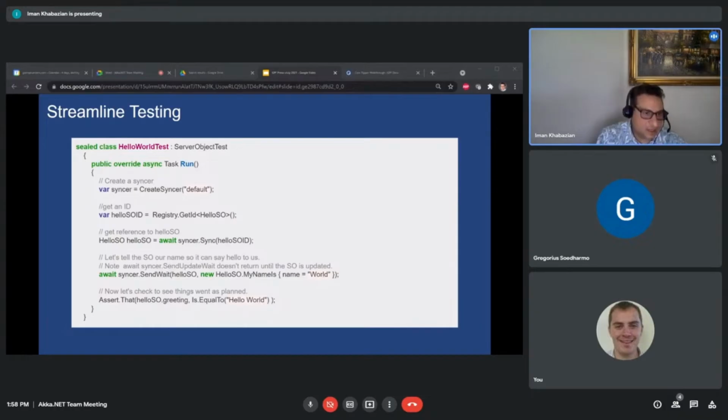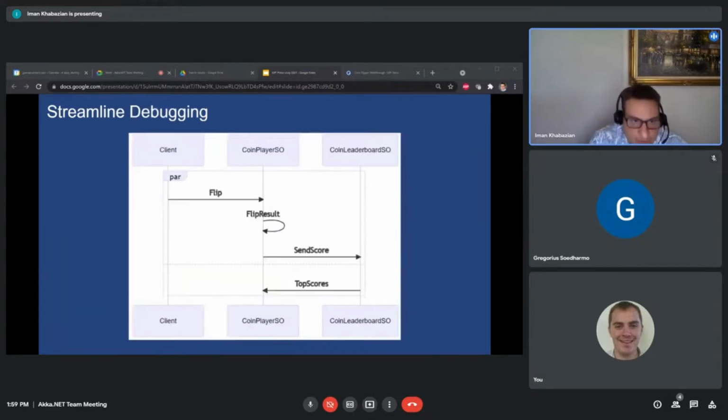So in this test, we're basically creating a syncer. We need a syncer in order to sync stuff. And we're creating an ID. Every server object has an ID. And then we sync to it. And then we send it a message. And we can do an instant send, or we can do a send wait, which means that line of code doesn't return until the server object has received and processed the message. And send wait is really helpful for testing. And then we can just use asserts to make sure that all worked.